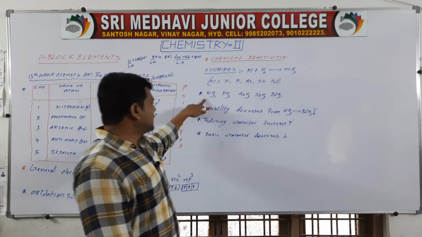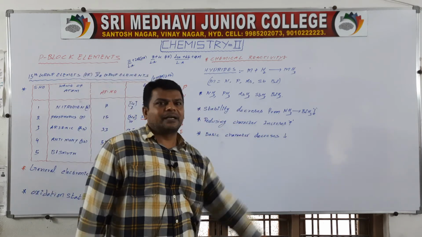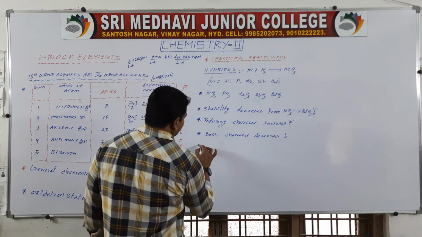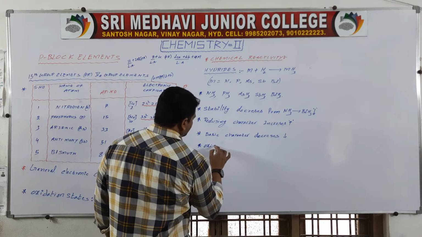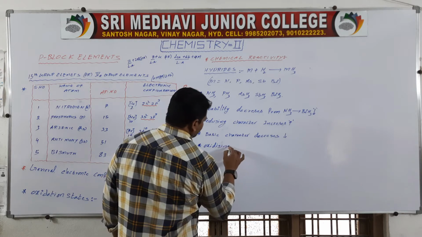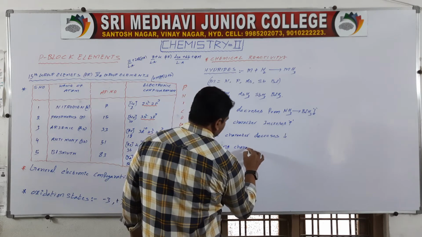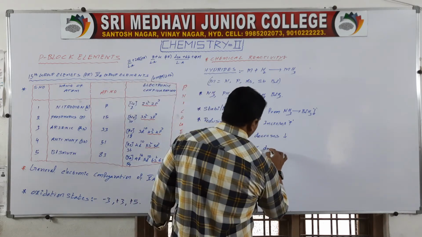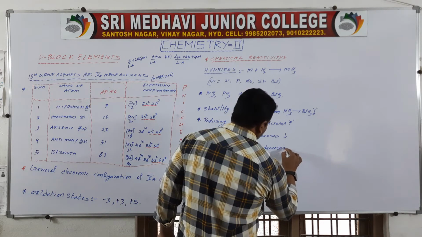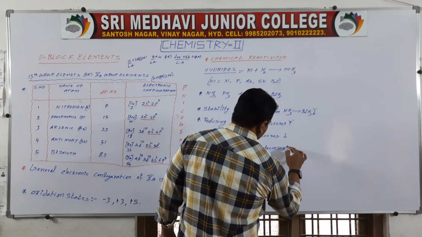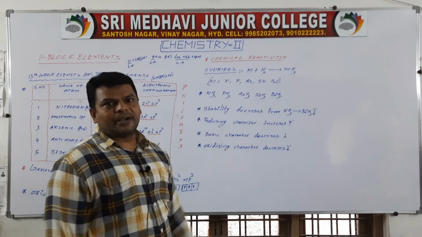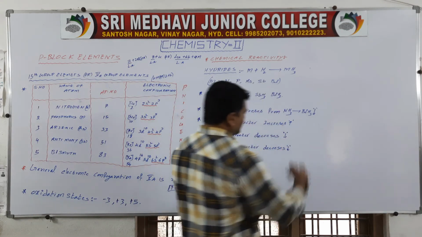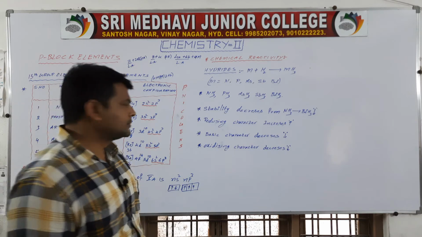Bismuthine, because reducing character increases. At the same time, reducing character increases means oxidizing character decreases. All these are important for NEET.